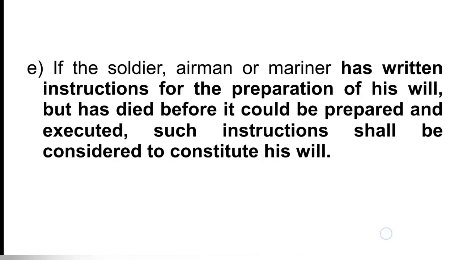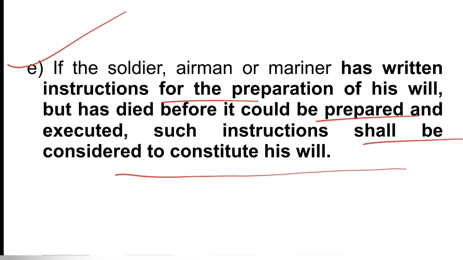Now E says if the soldier, airman or mariner has written instructions for the preparation of his will but has died before it could be prepared and executed, such instructions shall be considered to constitute his will. So it is written that even if in his instruction a will is to be prepared, but it could not be before his death, in that case, these instructions shall be considered as a valid will. So E also comes under the privileged will conditions.